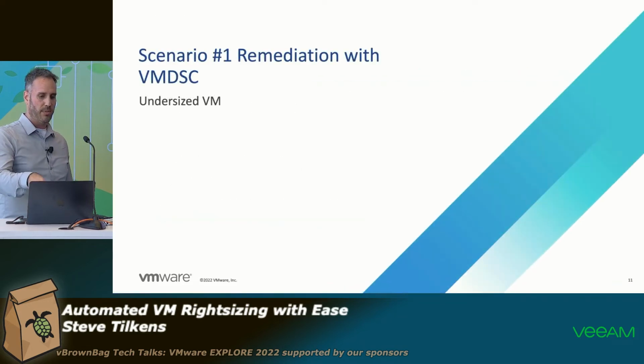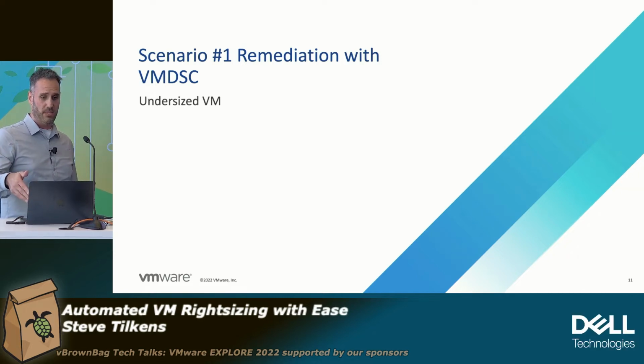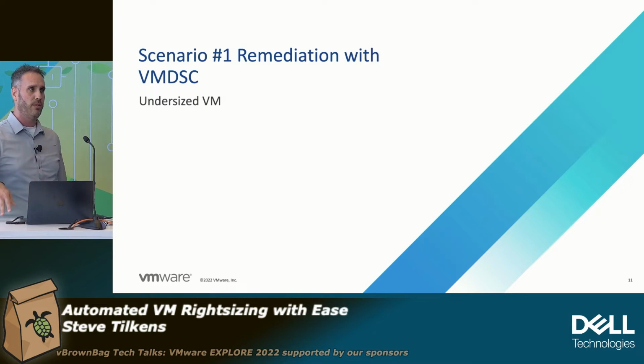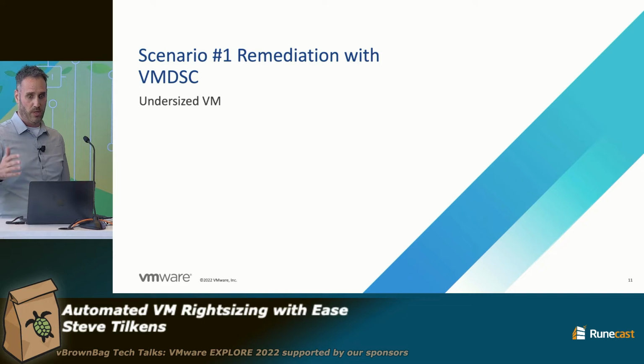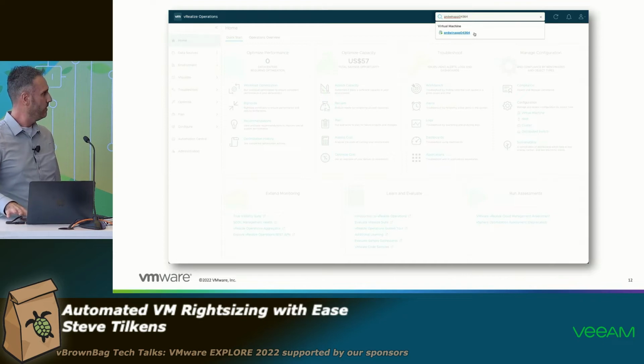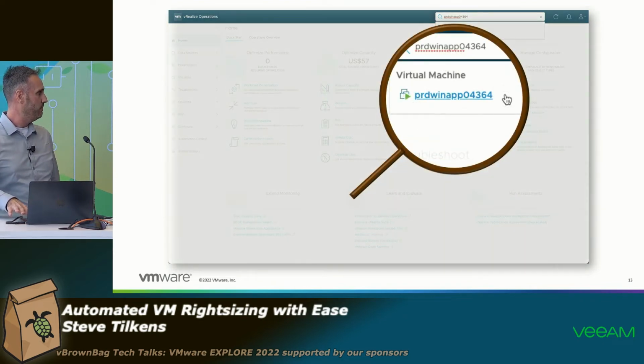So let's go back to those two scenarios and talk about how we would do this with VMDSC, right? So again, that first scenario, the undersized VM that vROps is reporting, right? So now, let's say we've reached out to the application owners. They're like, yep, give it more resources. Why wouldn't I want that, right? Make it better. So rather than now figuring out a time when we have to do this thing and reconfigure it, we're just going to go into vROps. We're going to search for the VM name, right?